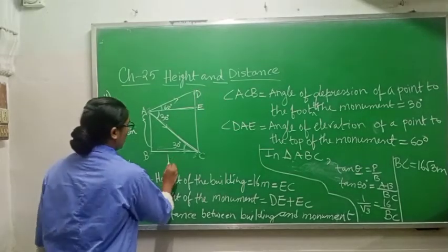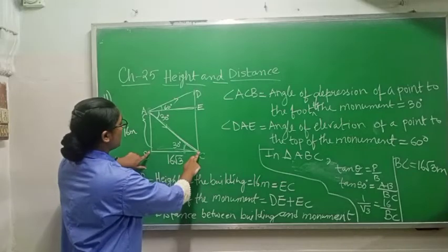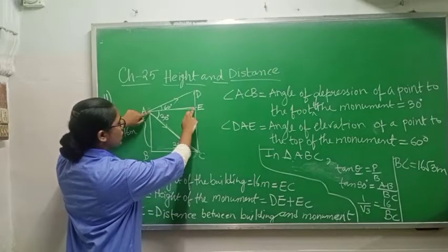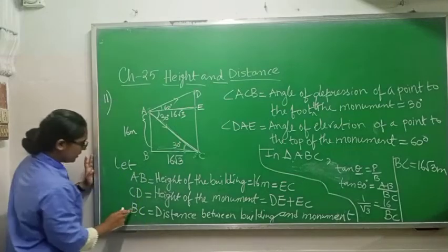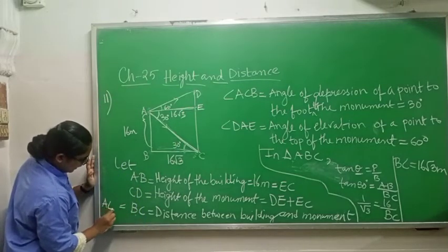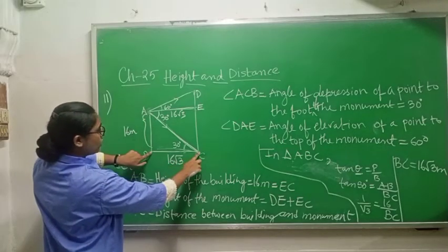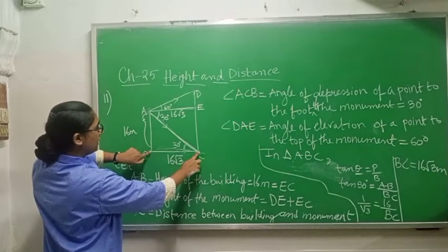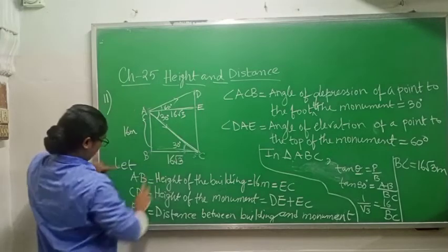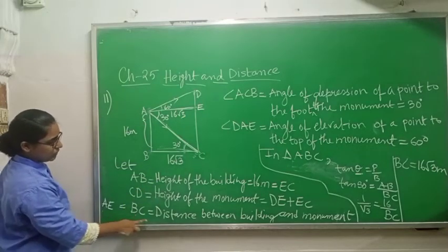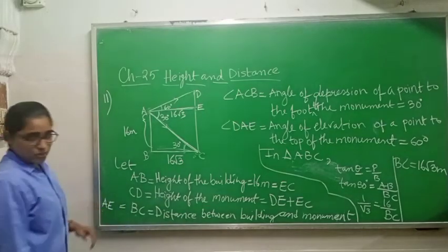If BC is 16 root 3, AE is also 16 root 3. Why? Because both are the distance between monument and building. So you will write AE equals BC equals distance between building and monument.